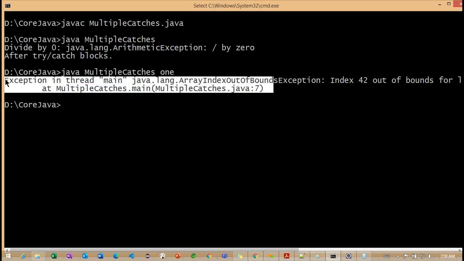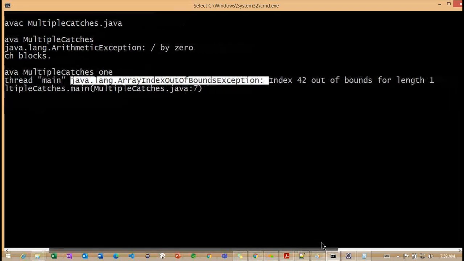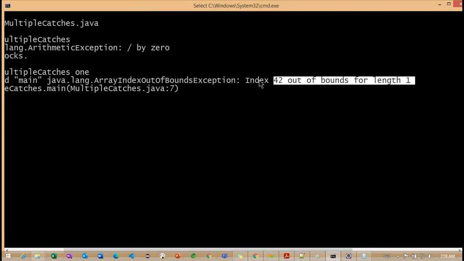If you observe, this particular message is coming from the default exception handler, because we are not working with a catch block for this particular exception. We are working with the try catch, but we are not handling this particular exception. Now if you observe, this error will give you more information. Now you can see index 42 out of bounds for length 1. So what are you understanding by reading this particular message?